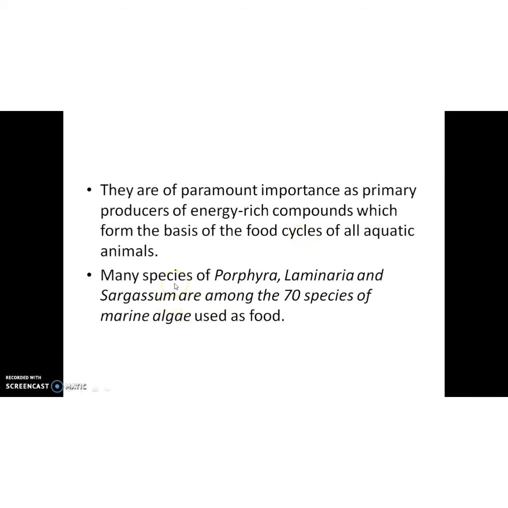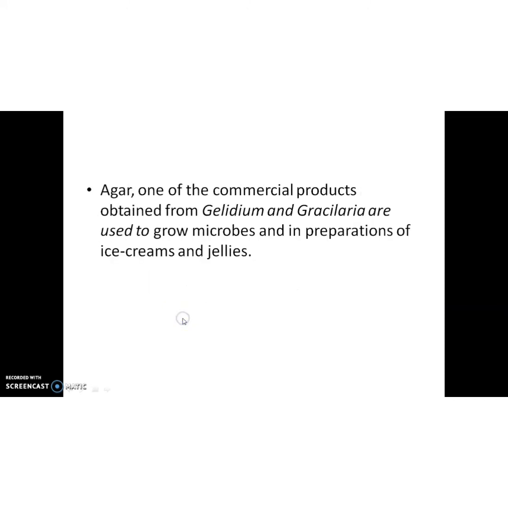Then the fourth one, many species of Porphyra, Laminaria and Sargassum are among the 70 species of marine algae used as food. Then agar, one of the commercial products obtained from Gelidium and Gracilaria, is used to grow microbes and in preparation of ice creams and jellies. You might know about that, agar.